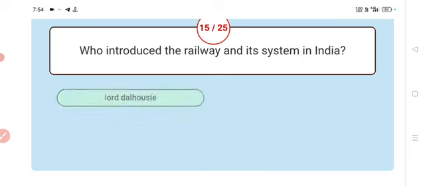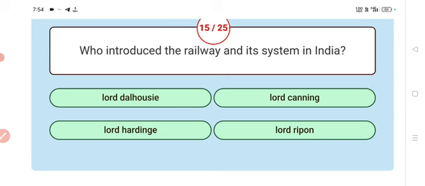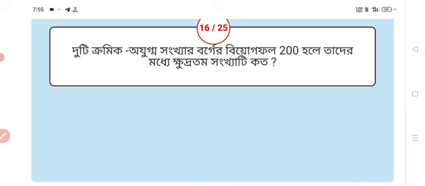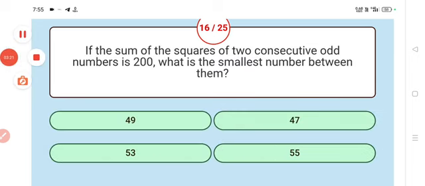Next. Who introduced the railway and its system in India? Lord Dalhousie. Lord Dalhousie introduced the railway and its system in India. Next. Next very important question.